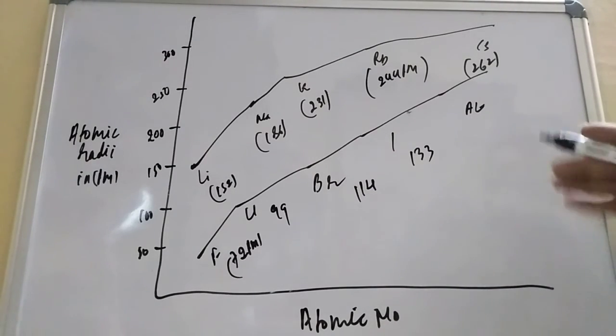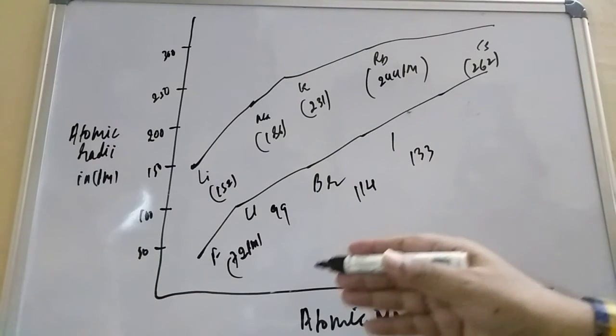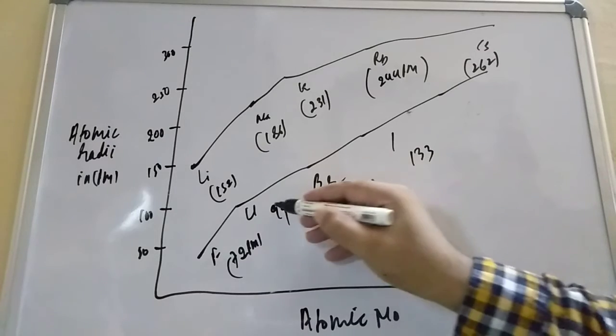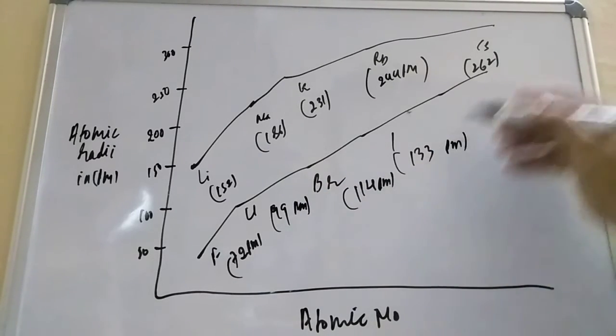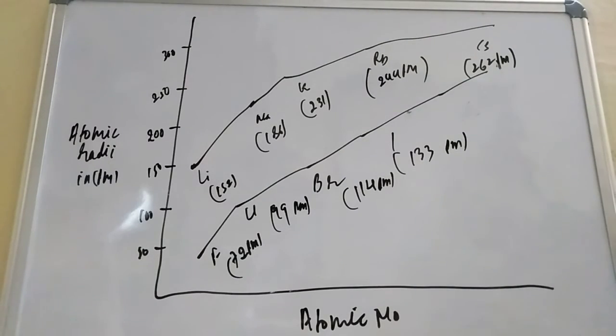Astatine is not given. So what we are getting is that the atomic radii increases when you move down the group. All these values are in picometer.